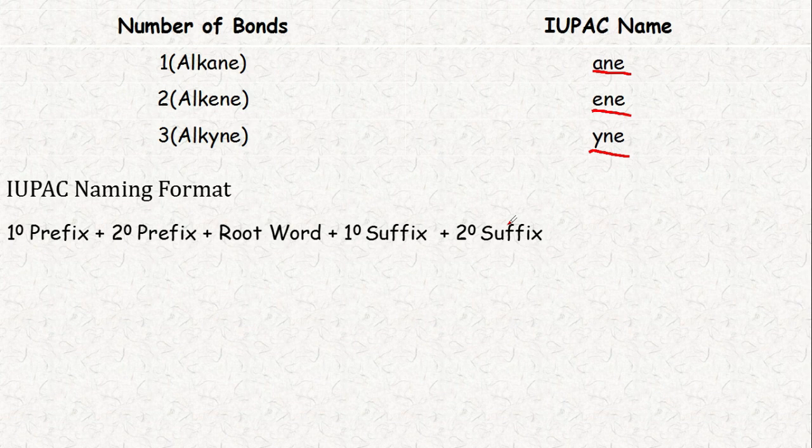So there is still one more important point in this naming. When you name any ring compound, the prefix is cyclo. Cyclo is confirmed for any ring compound. First we write cyclo, and then we start naming, because cyclo means circle, ring, so we call it cyclo. So when there are ring compounds, every time we start with the word cyclo.